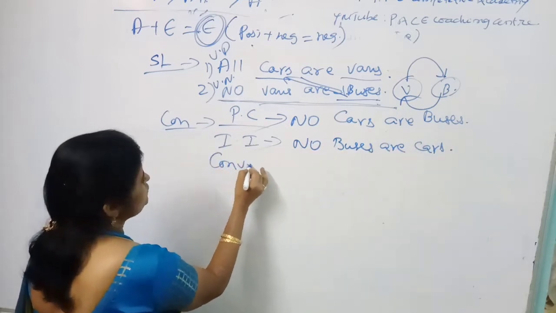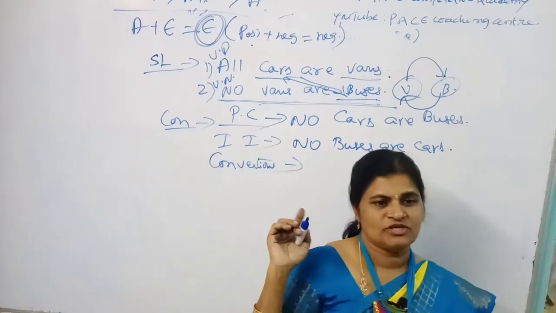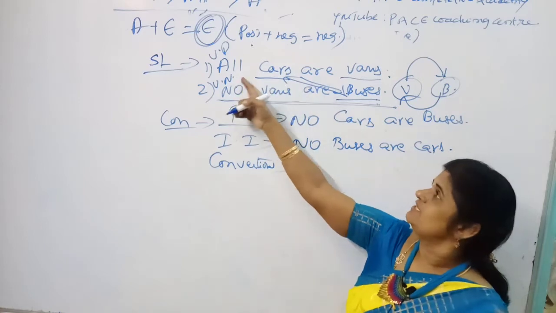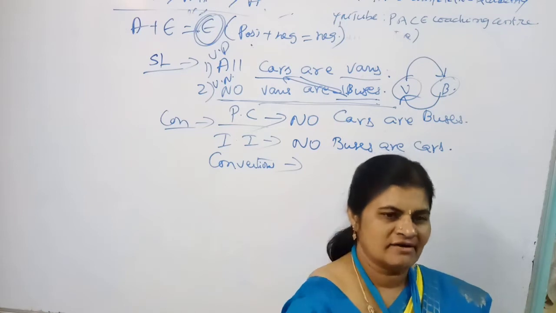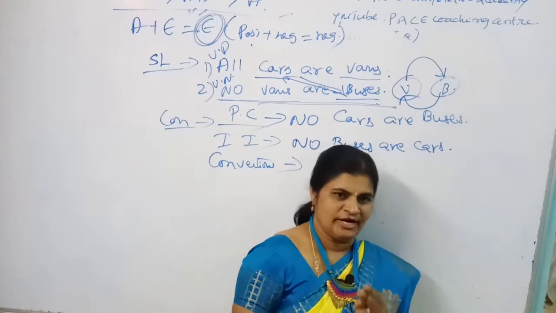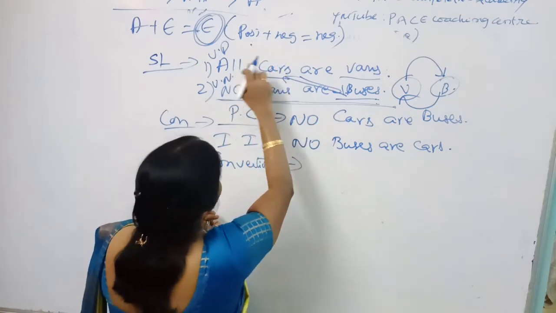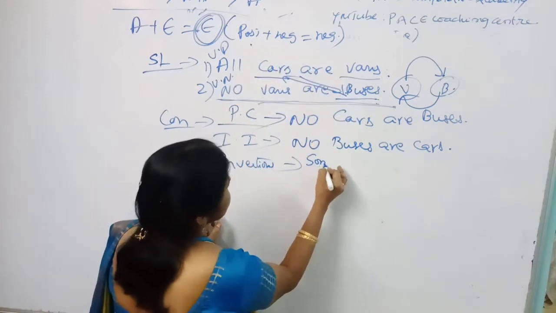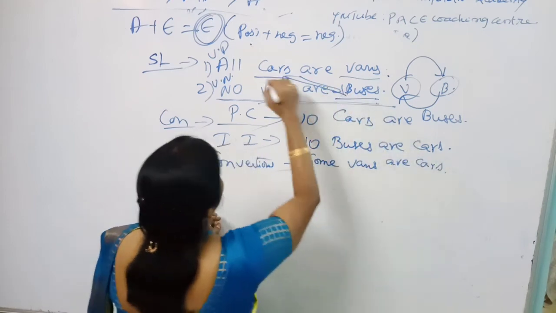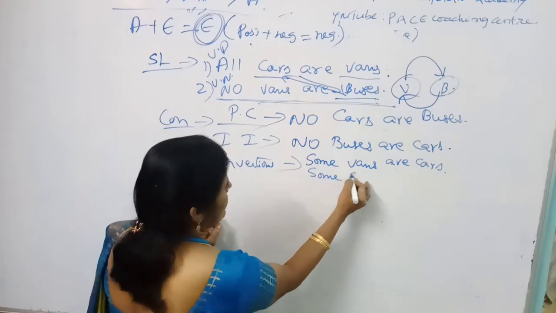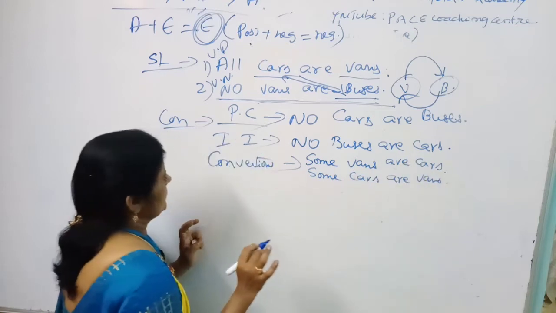And while coming to conversions, the third variety. You know, my dear students, what is the first statement? The first statement is all cars are vans. If all cars are vans, how many types of conversions can you draw? Two types, because in the previous example we did it. All cars are vans means you can say the simple answer, some vans are cars. And coming to this one, some cars are vans. Clear, my dear students? Right.